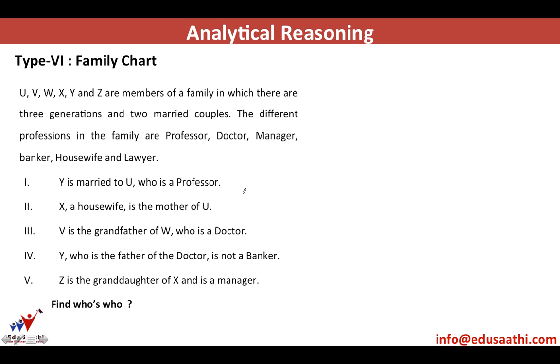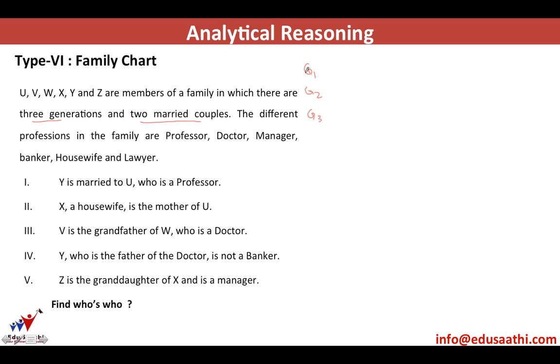Then we come to another very common and important question, which is family chart. You see, there are 6 members given to you: U, V, W, X, Y, Z, and these are spread across 3 generations, and we have 2 married couples in this. So there will be 3 generations: generation 1, generation 2, and generation 3.